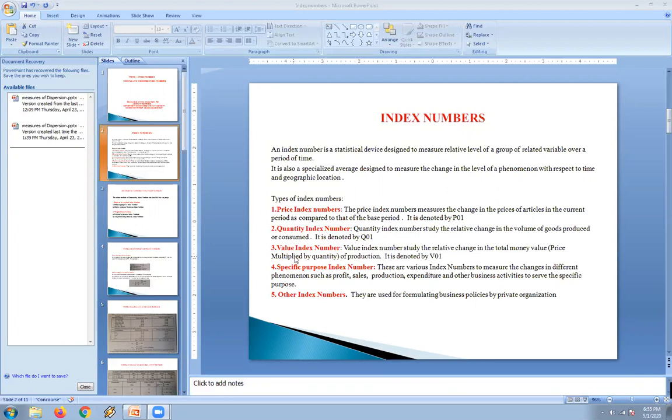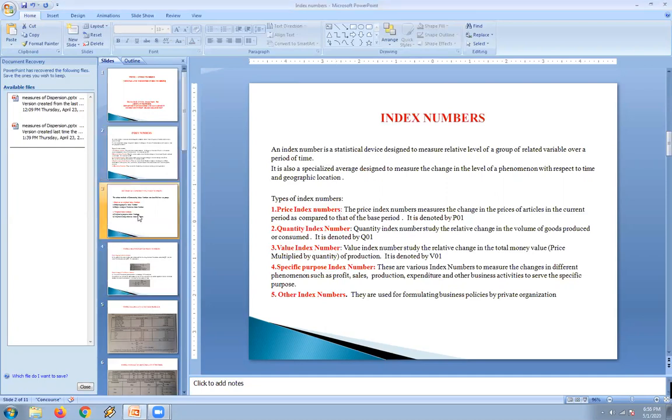And the third type of index is value index. So this is the index number where we are going to study the relative change in the total money values of production. So it will be denoted as V01, it is value index. And the fourth one is the specific purpose index numbers, where we are going to measure the different phenomena such as profit, sales, production, expenditure, activities to some specific purpose. And other index numbers will be calculated for formulating the business policy by the private organization. The first three we consider for your calculation.